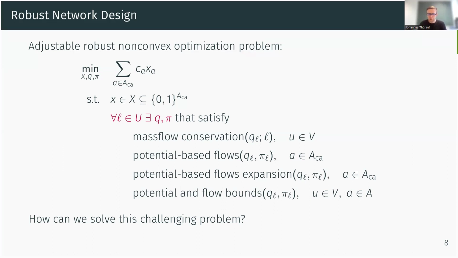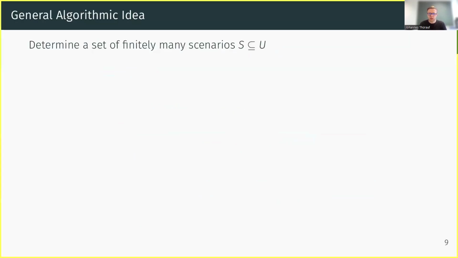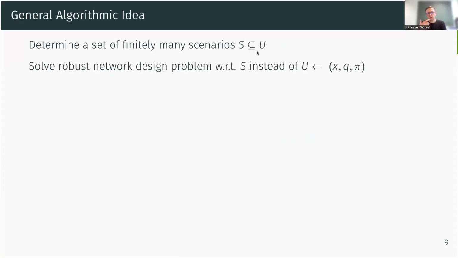Because of the non-convexity, we cannot apply any standard techniques such as those based on strong duality. And our idea is now that we apply an adversarial approach. This is a very well-known approach in robust optimization, especially in strictly robust optimization. And it works like the following. We start with a finite set of demand scenarios. Then we build our network with respect to this finite set of scenarios, which is then just a large MINLP, but it consists of finitely many variables and constraints.